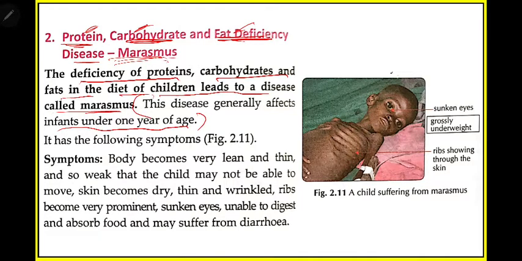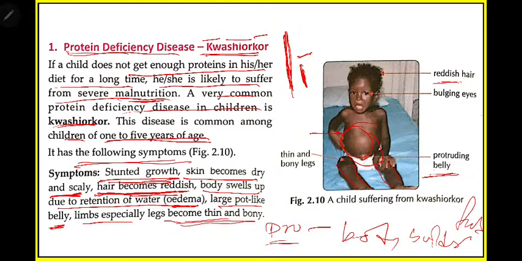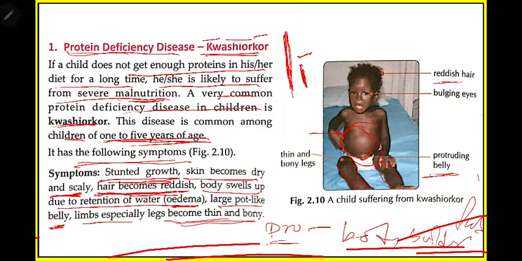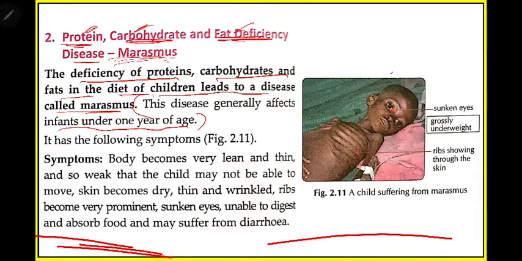In the previous case, who were the targets of the disease? Babies or children between 1 to 5 years of age. In this case, who are affected by this disease?